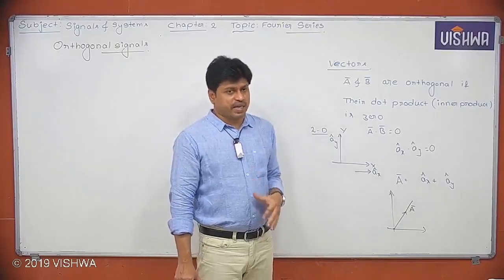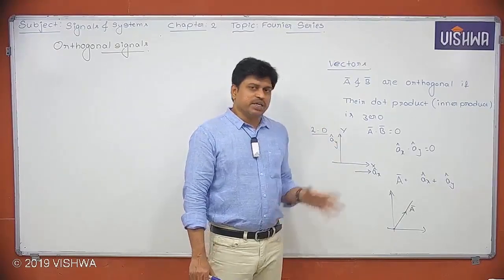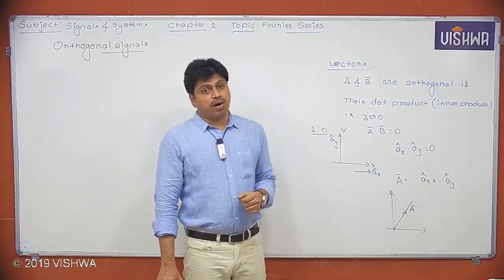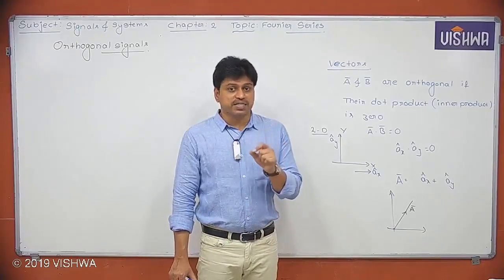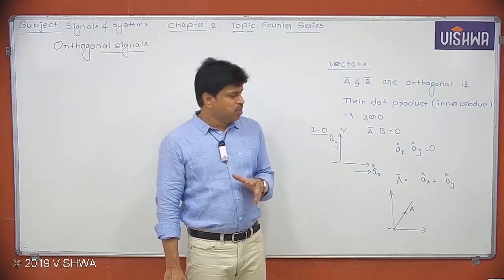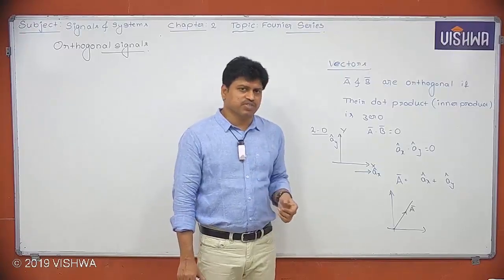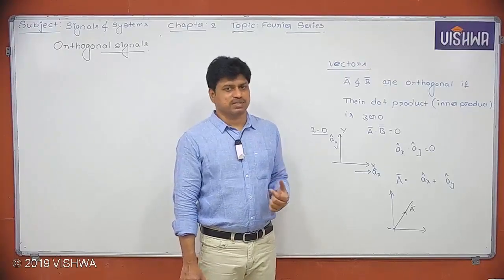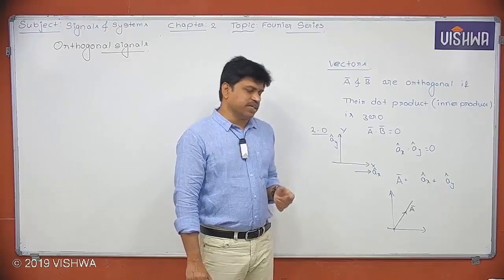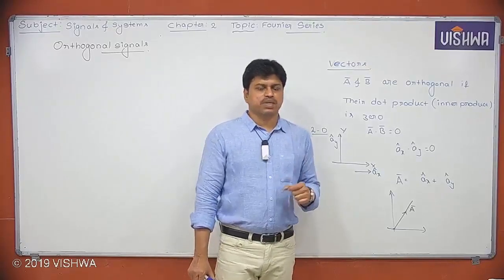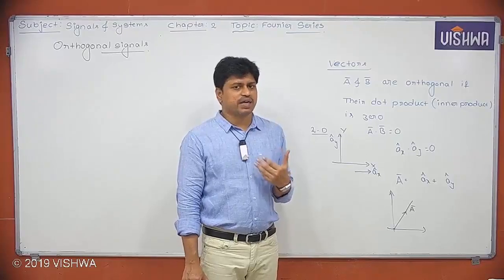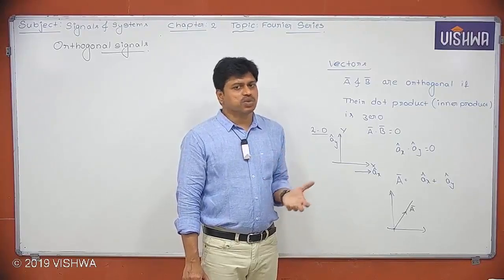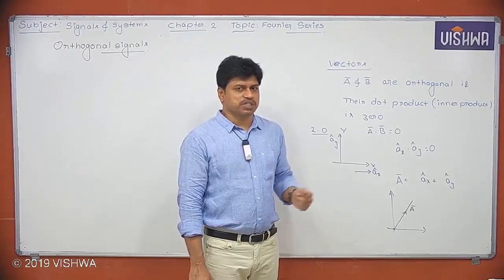Now I can say for two-dimension geometry, ax cap and ay cap are called base vectors, or sometimes called bases. In vector spaces, you might have heard this word base or basis. So I can simply say ax cap and ay cap are bases. Why are they bases? Because by using those vectors, I can represent any two-dimensional vector.